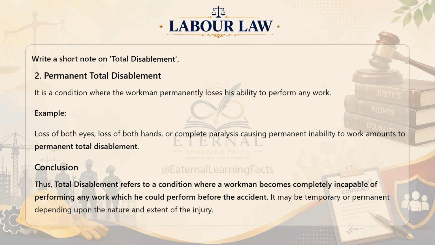Conclusion. Thus, total disablement refers to a condition where a workman becomes completely incapable of performing any work which he could perform before the accident. It may be temporary or permanent depending upon the nature and extent of the injury.